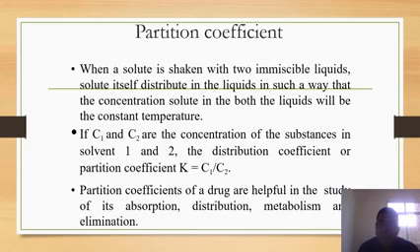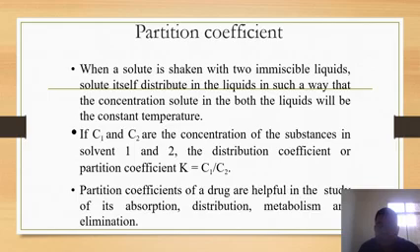If we are using a solute and a solvent, both are used to make a solution. When it's mixed with two immiscible liquids, the solute distributes itself in such a way that the concentration of the solute in both liquids is constant.